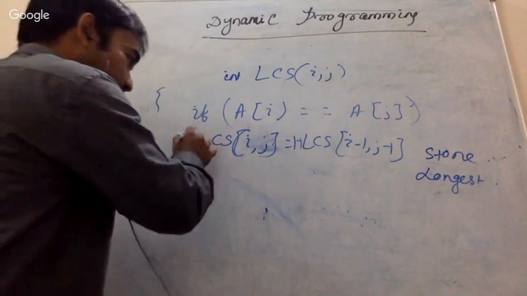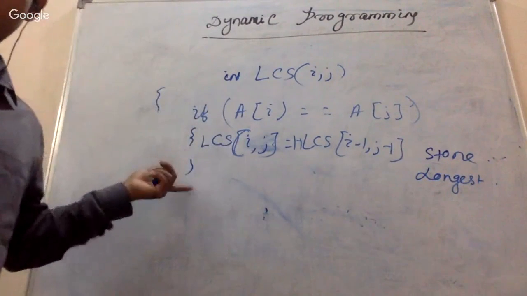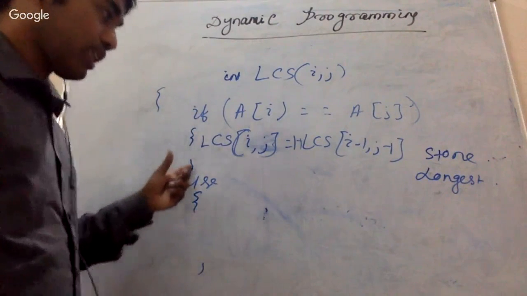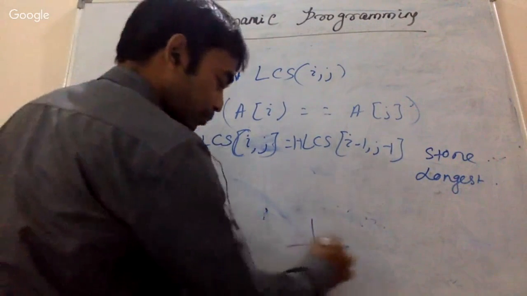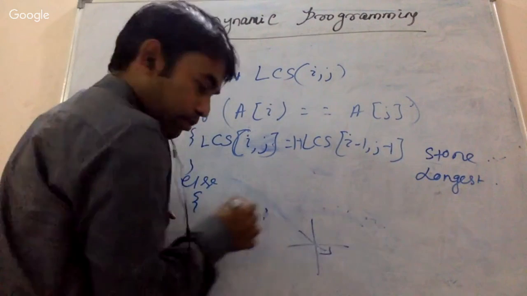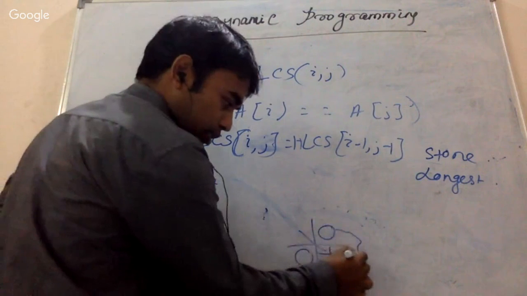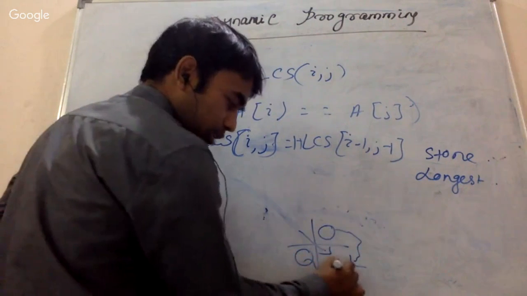If there is no match, that means it will come in the else part. That means the elements are not matching. In that case, where exactly will we take from? If there is a match, you take it from here. If there is no match, you will take it from either here or here. You will take the maximum one.